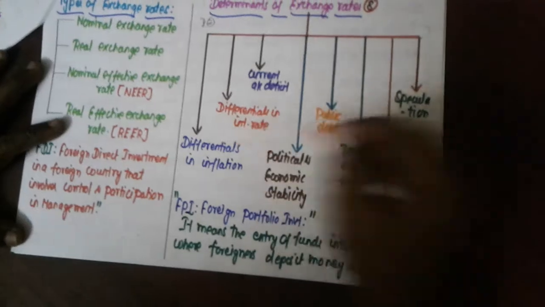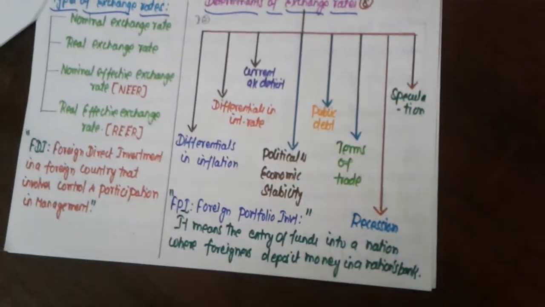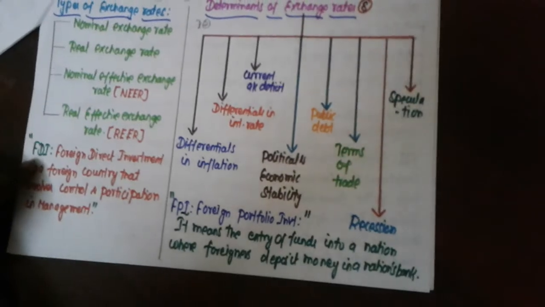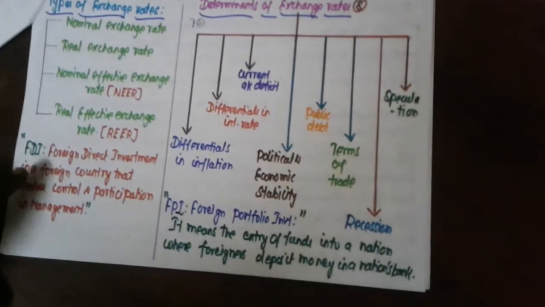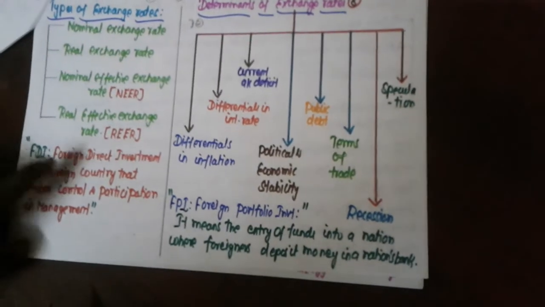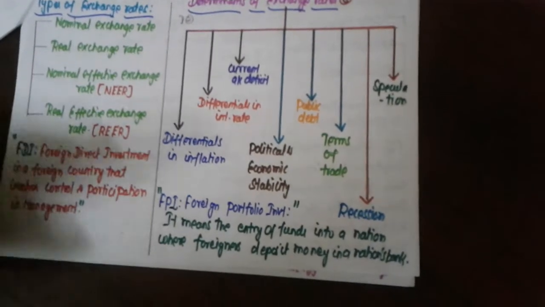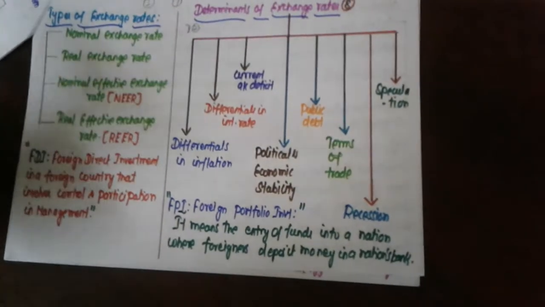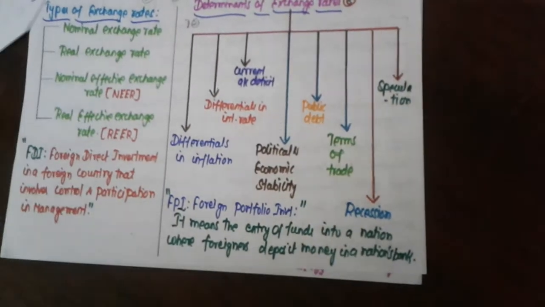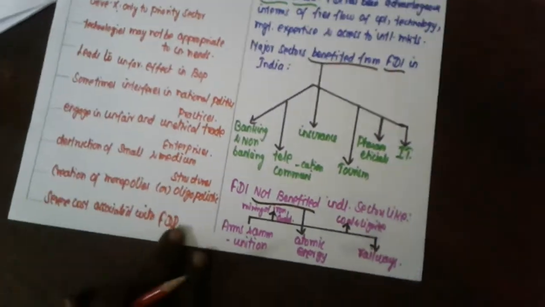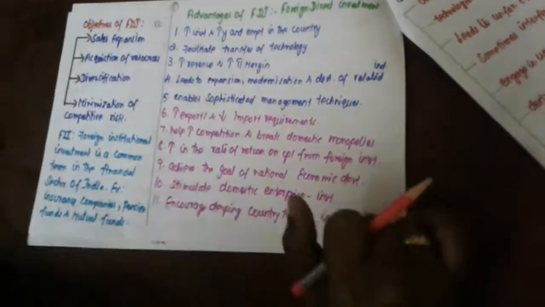8 points. So next one, foreign direct investment. What is the term? It is a separate concept, carries 2 marks. Very important thing. Listen very carefully. FDI: F here refers to foreign, D refers to direct, and I refers to investment. Foreign direct investment in a foreign country involves active control and participation in management. That is the term FDI, foreign direct investment.